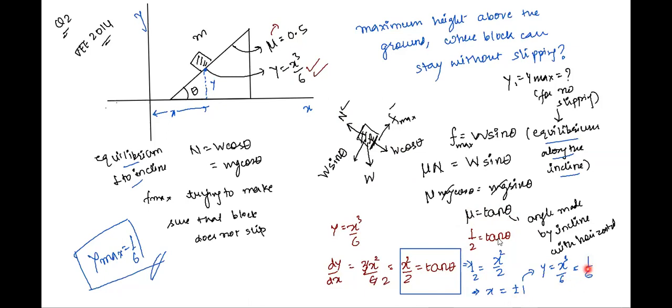This gives us the value of y, right? Minus 1 is of no meaning, because we are talking about above the ground, so y has to be positive, and therefore we get the positive value of y as 1 by 6 meters, right? So 1 by 6 meters is the value of y for which the block will remain steady. If you try to pull the block above that, it will start slipping and come down, right?